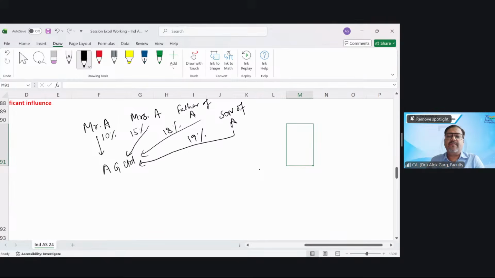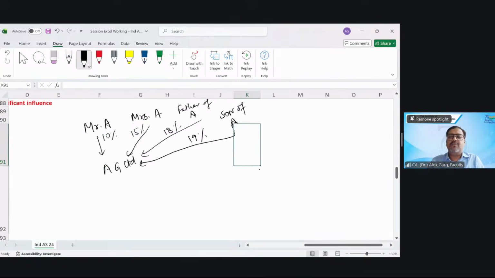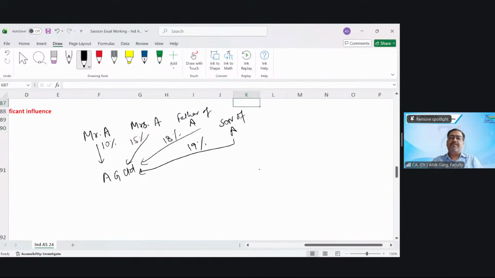Okay. So now my question is whether Mr. A is having control over AG Limited. My question is whether Mr. A is having control over AG Limited. No, sir.